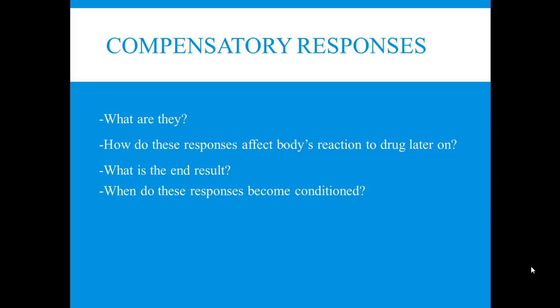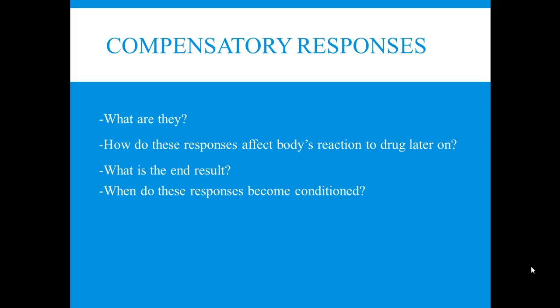The tolerance that the addict or drug user develops can become conditioned to a particular environment. And the interesting thing is that when tolerance becomes conditioned to a particular environment, if that individual takes the same amount of drug in a new or different location, they can have a sudden loss of tolerance and overdose. That is how powerful the effects of conditioning are.